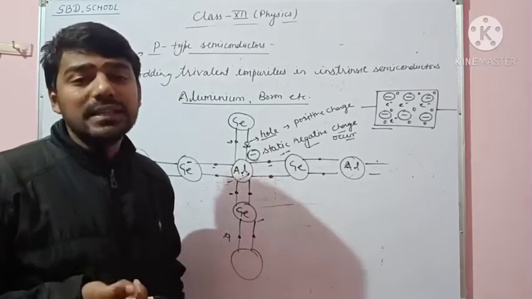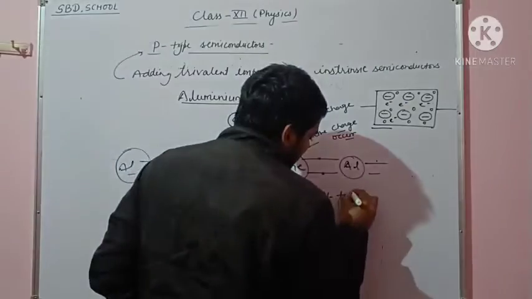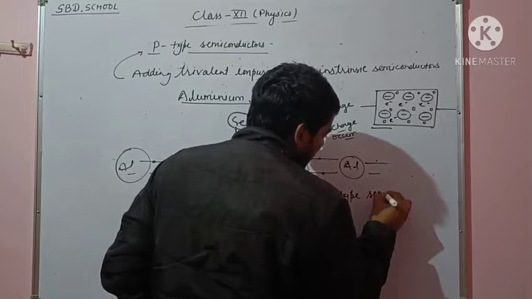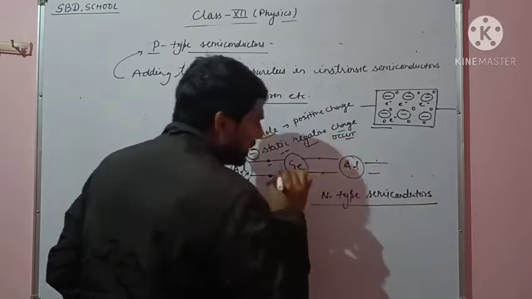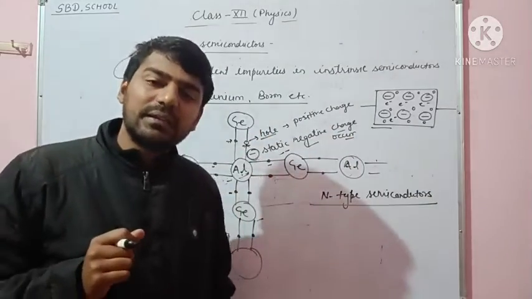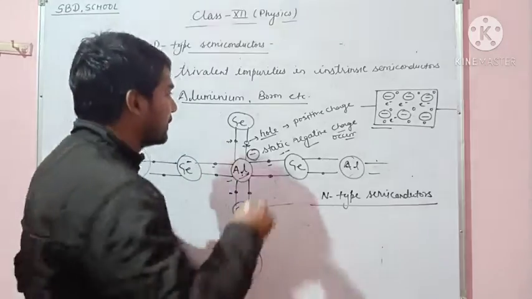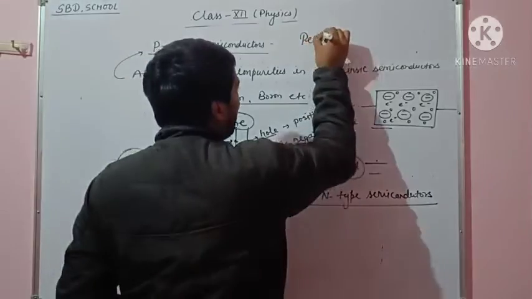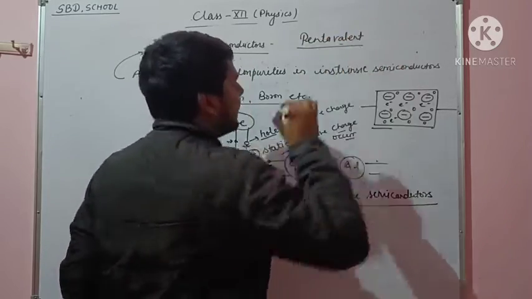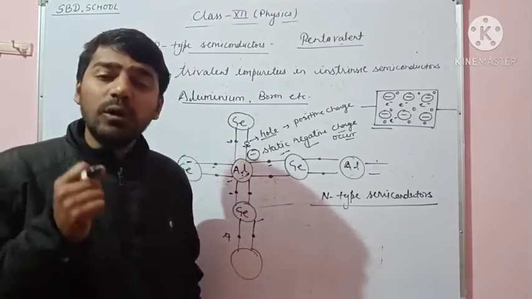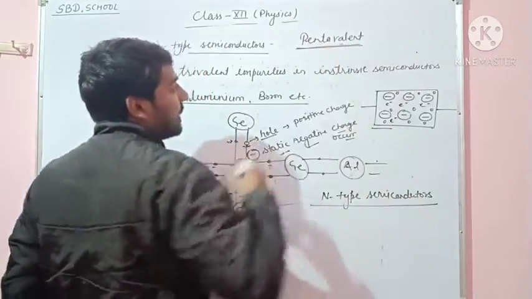The other semiconductor is the n-type semiconductor. In n-type semiconductors, if we add pentavalent impurities to the pure semiconductors, then it is called an n-type semiconductor.